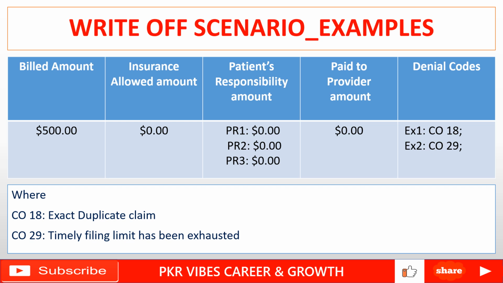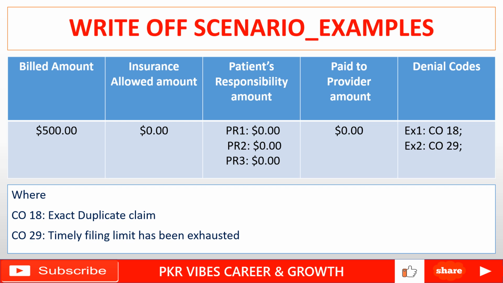So in that way, insurance is not allowed this time. Why? Because we already gave payment to the doctor on the previous claim. The second scenario I gave is CO29, as a second example. It's telling that timely filing has expired.